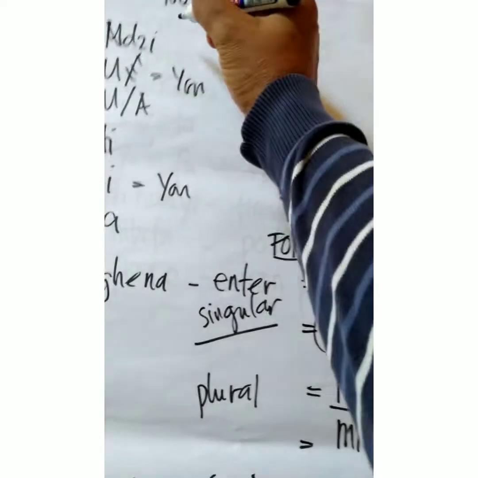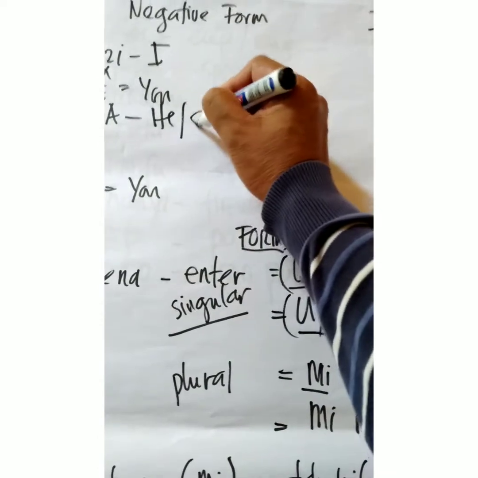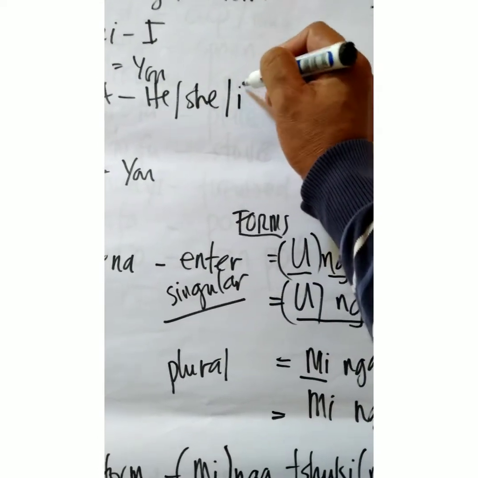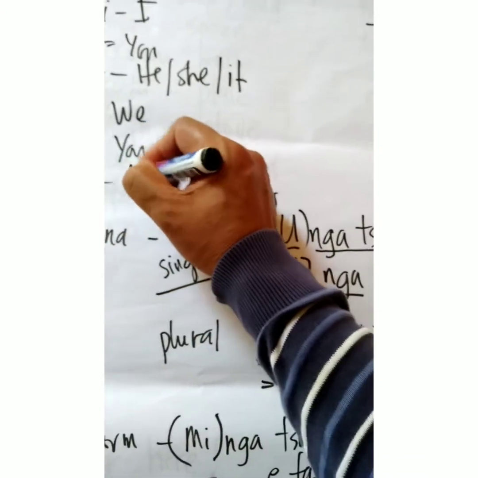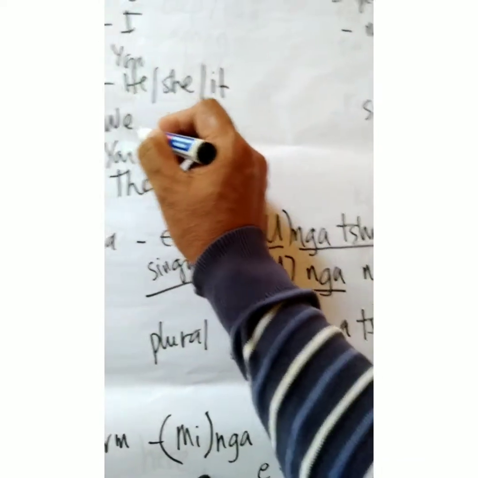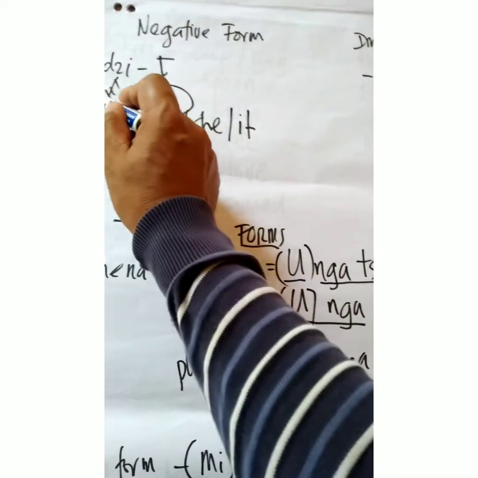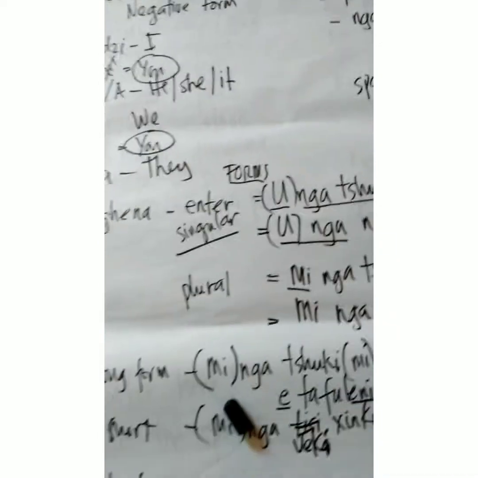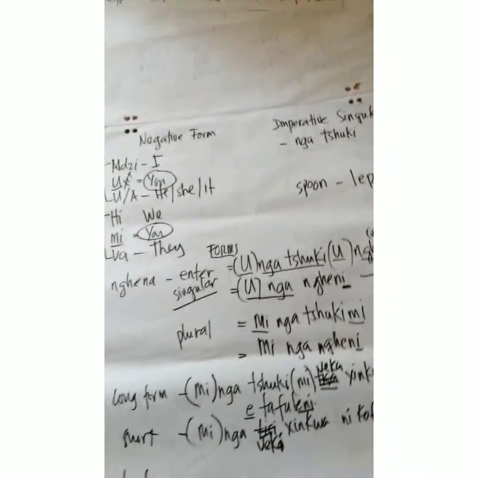Let me write it for you. This will be I, you, he, she, and it. This is we, and this is they. So when you make an imperative, you only use this one and this one, which means you only use u and me when you command somebody. That makes it very simple because you only have the singular and then also the plural.